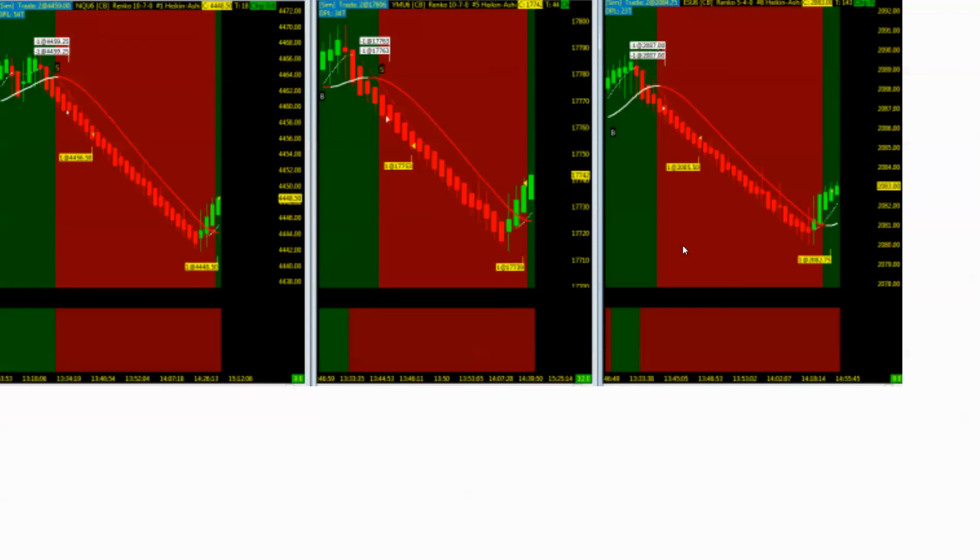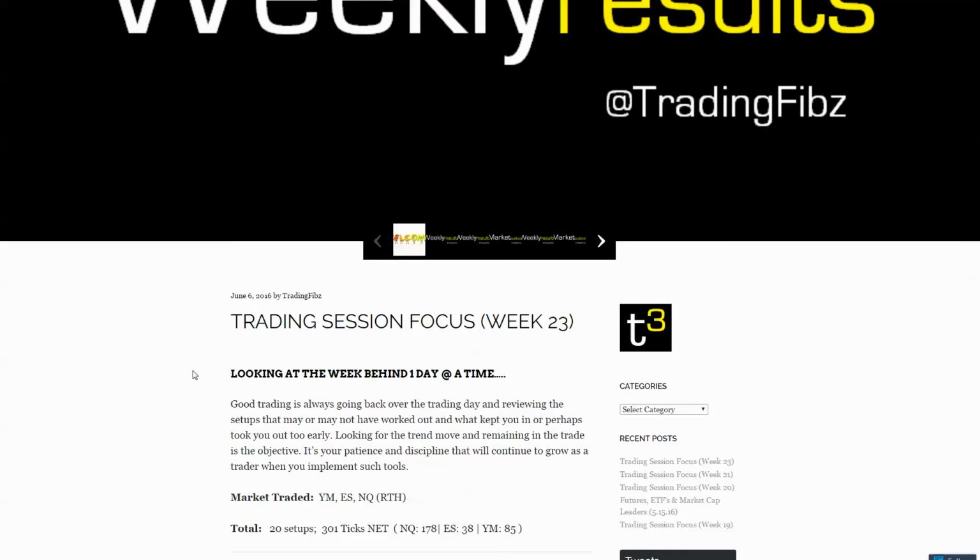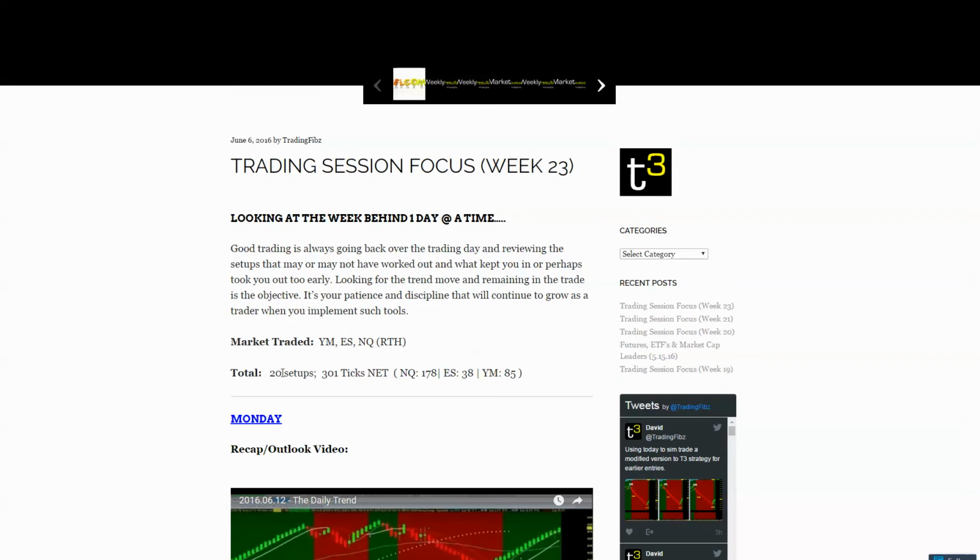A total of 3 setups, I believe it was. Almost 3 setups per index today, again totaling up about 191 ticks. Not bad. For the week, finishing up week 23, 20 setups, 301 ticks across the board. Again, NQ with the biggest punch of the bunch.